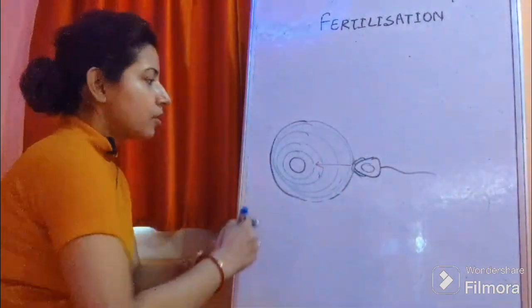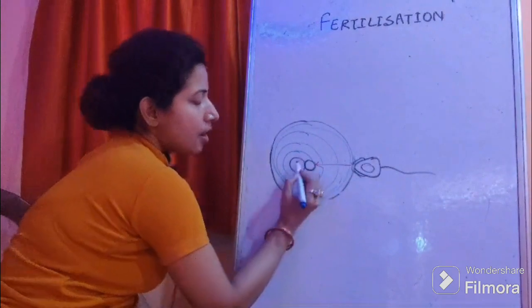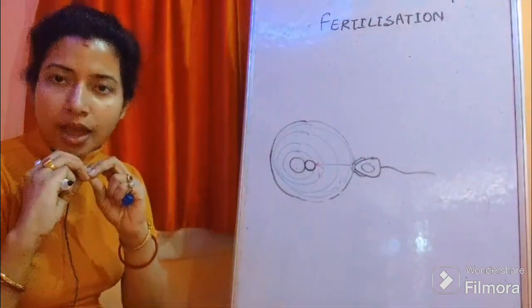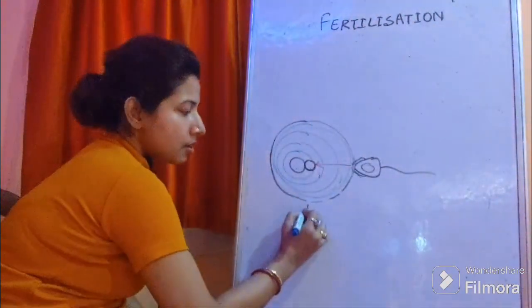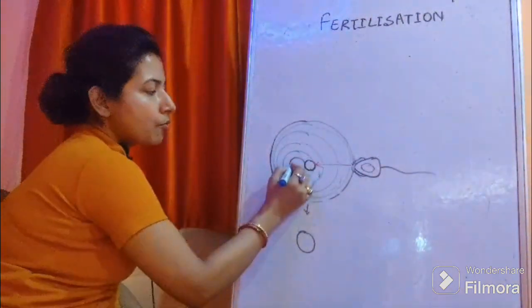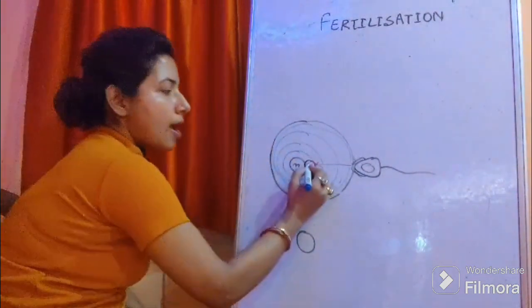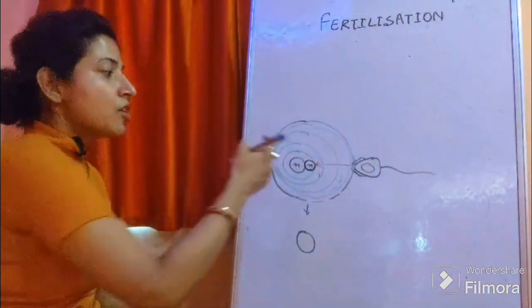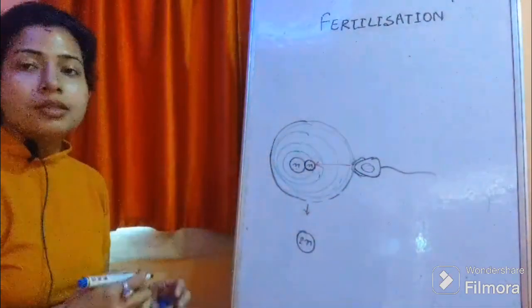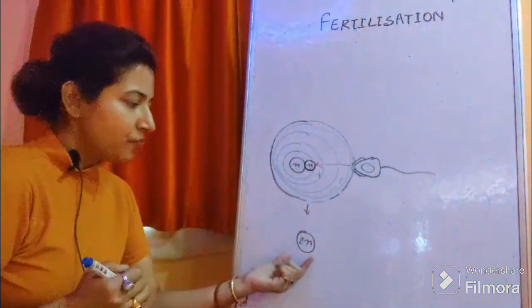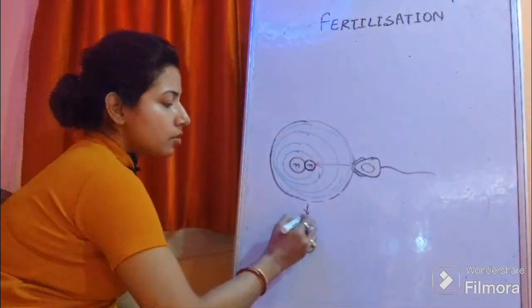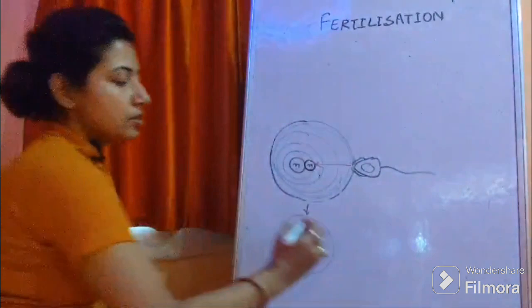See, this sperm nucleus now entered inside egg, and the egg nucleus and sperm nucleus get attached with one another and they form a single nucleus. Now this single nucleus is formed from one haploid egg nucleus and another haploid sperm nucleus. So these two haploid nuclei give rise to the diploid zygote nucleus. So what is zygote nucleus? This newly formed nucleus is called zygote nucleus. Surrounding this nucleus a new cell is formed. So this is the zygote cell.